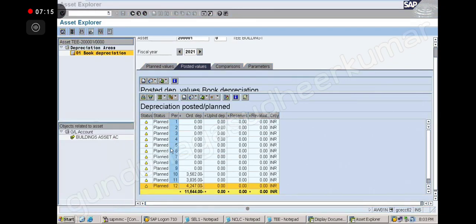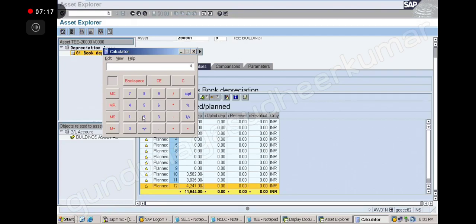Okay, let us use a calculator. 42,47 divided by 31. So how much are we getting per day? 137. So 137 into February 28 days. Right. So how much are we getting now? 3836. Yes, 1 rupee is coming here for the rounding off. Don't worry.